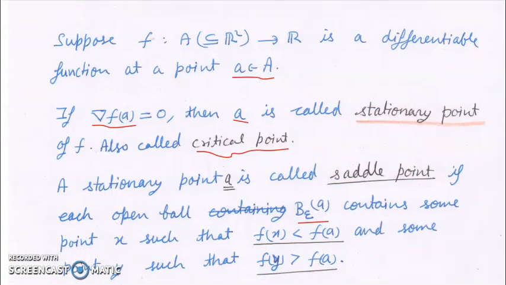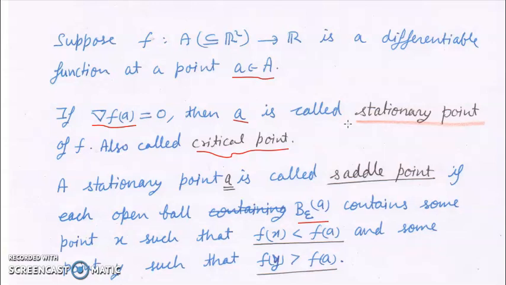Now, again, suppose f is a function from a subset A of R^2 to R, and f is a differentiable function at a point A in A. Now, if the gradient of f at A is 0, then A is called a stationary point of f. Stationary points are also called critical points. Both are the same thing, stationary or critical.